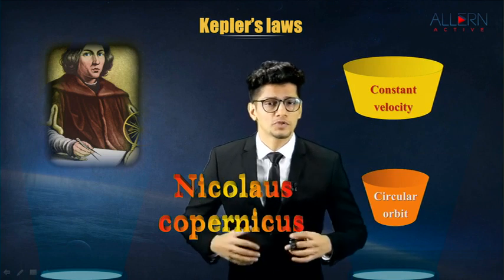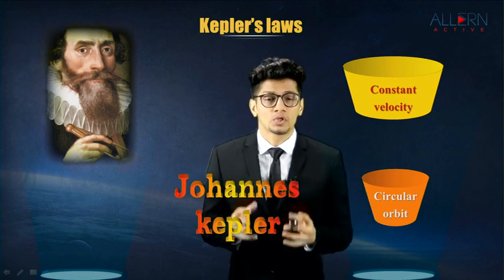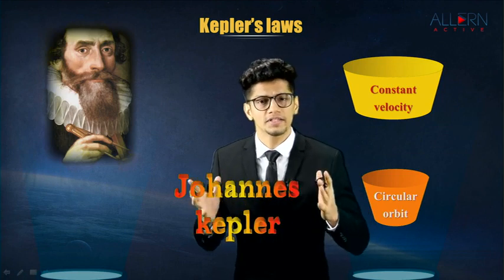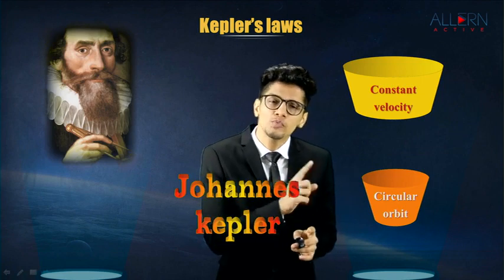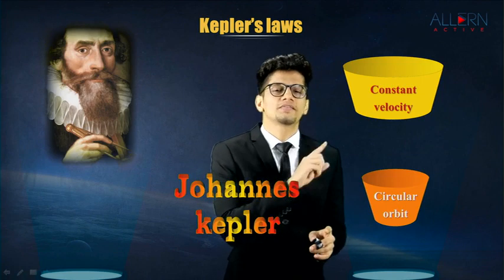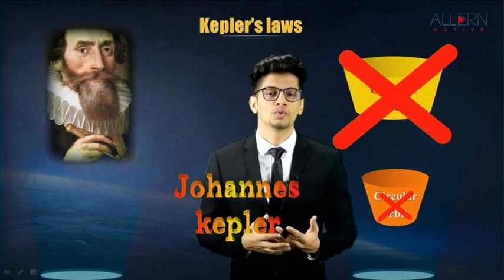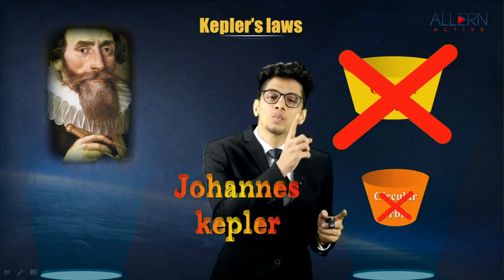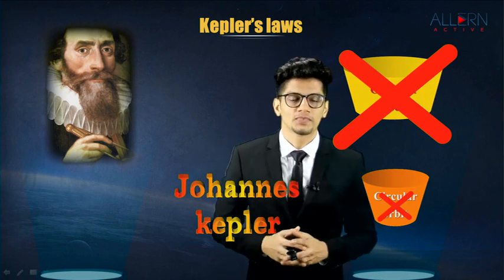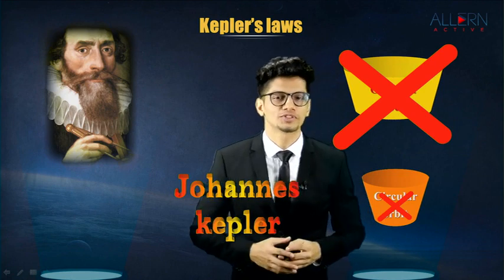But then there was another person named Johannes Kepler. Johannes Kepler said, yes, everything revolves around the sun, but the fact you said that they move in a circular orbit with constant velocity is not correct. How did Kepler come to know that everything does not revolve in a circular orbit and with constant velocity? To understand this, we need to understand Kepler's laws of planetary motion.